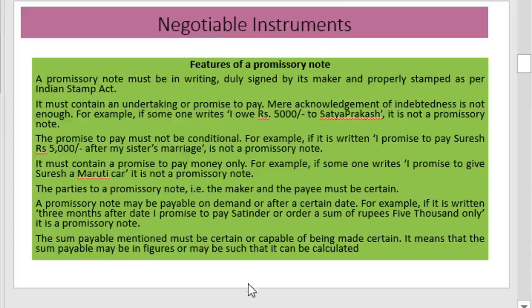Then the features of a promissory note: as we have already seen, it must be in writing, and it must contain an undertaking, or a promise, to pay. The promise to pay must be unconditional. Then it must contain a promise to pay money only, and the parties to the promissory note, the maker and the payee, must be certain. The promissory note may be payable on demand or after a certain date. Then the sum payable mentioned must be certain or capable of being made certain.